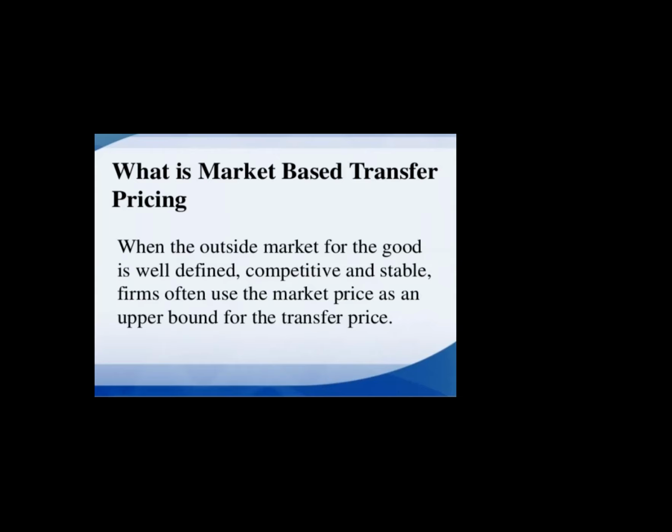costlier. What is stated here: when the outside market for the good is well defined, competitive and stable, firms often use the market price. When the outside market for the good is well defined, and the prices for outside goods are stable, the market price is an upper bound. Upper bound means that particular company will have transfer price on market base.